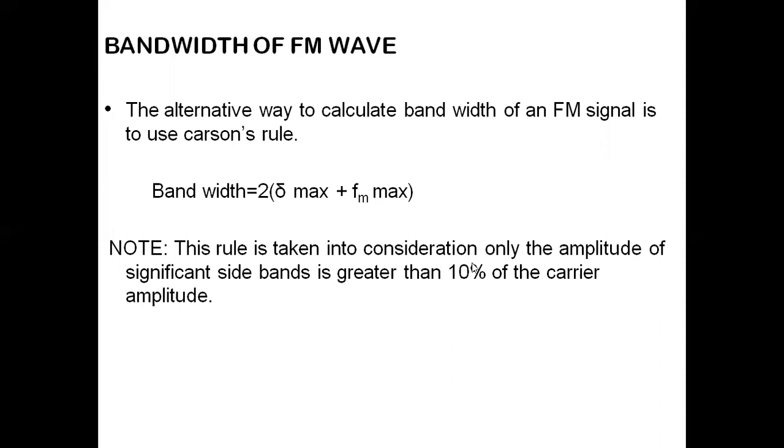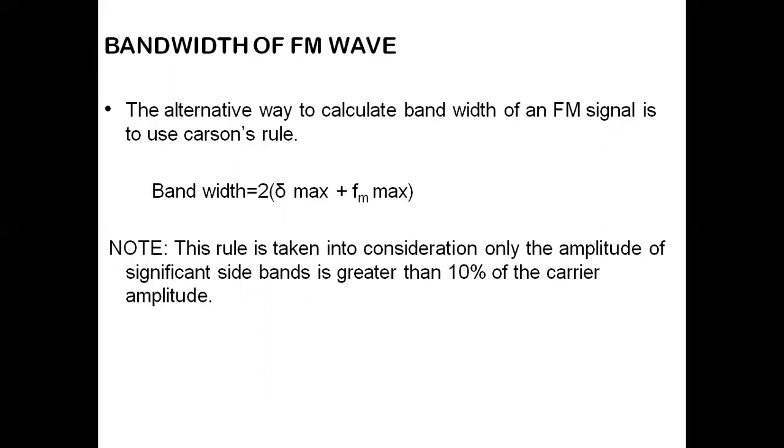This rule takes into consideration only the significant sidebands with amplitude greater than 10% of the carrier amplitude. So what are the significant sidebands? We consider the sidebands whose amplitude is at least 10% of the carrier amplitude.